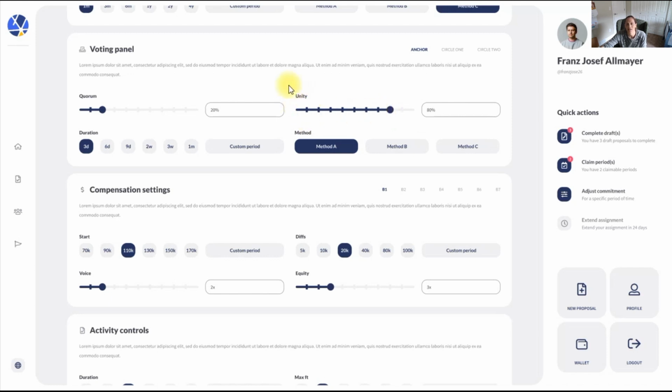So for example, Unity is how many people have to be in support of a proposal in order for it to pass. So if you want a consensus organization where everyone has to be for something, then you're going to have Unity at 100%.